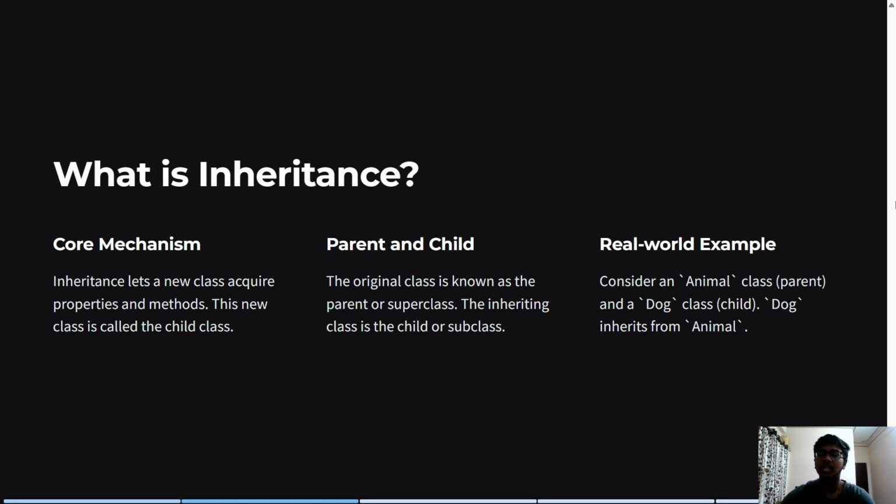Here we have another example. For example, animal. It is representing the parent class, and the dog, which inherits the traits of an animal, is represented as the child class. Here we can take other examples like cat, tiger, lion, etc.